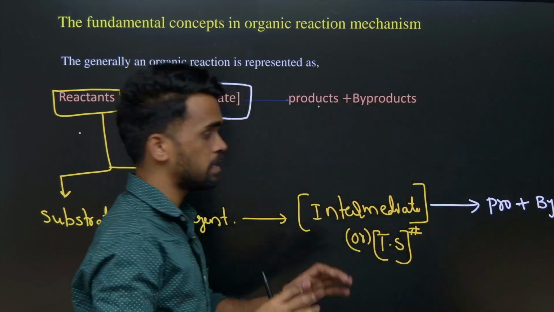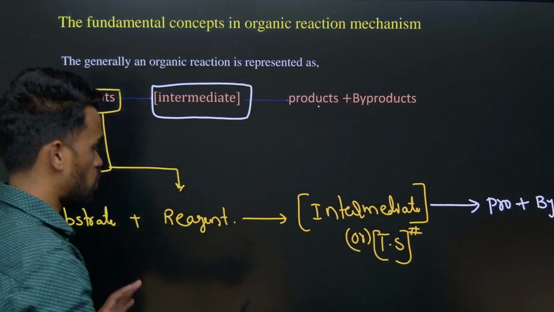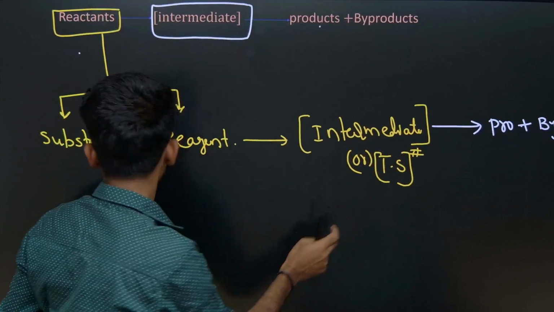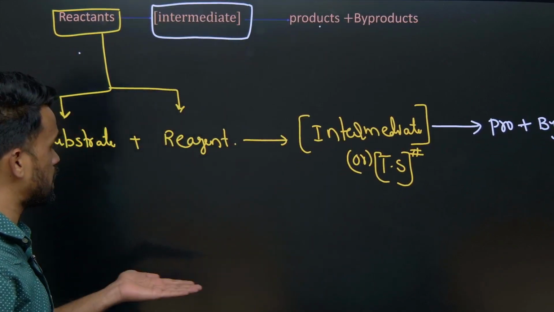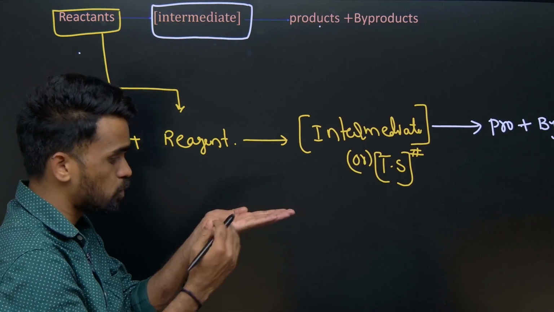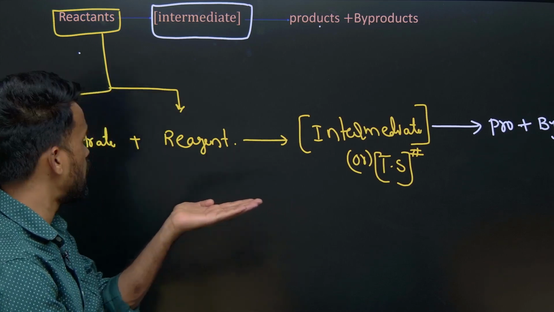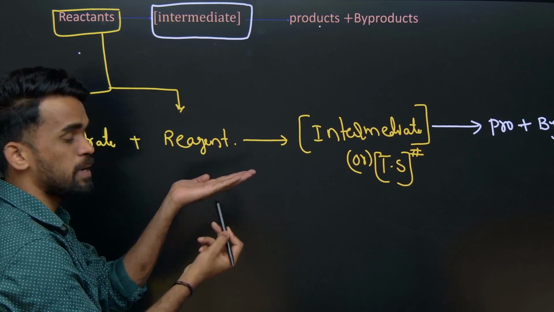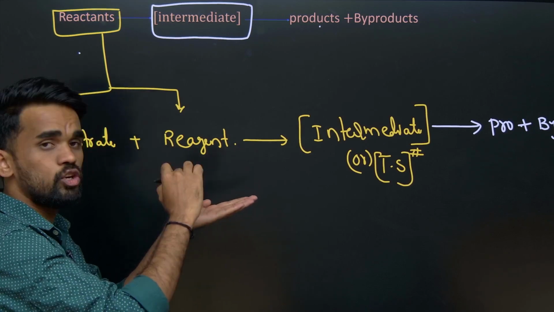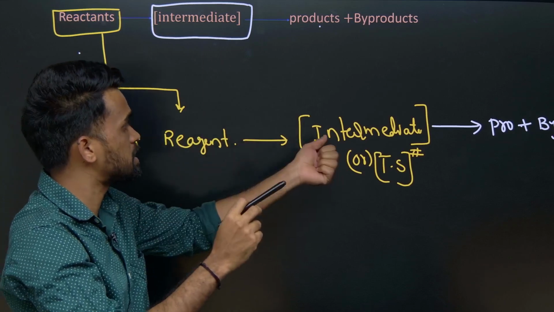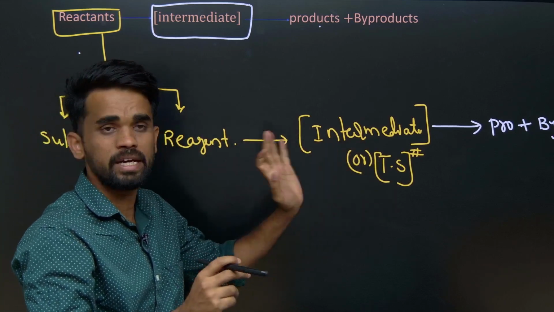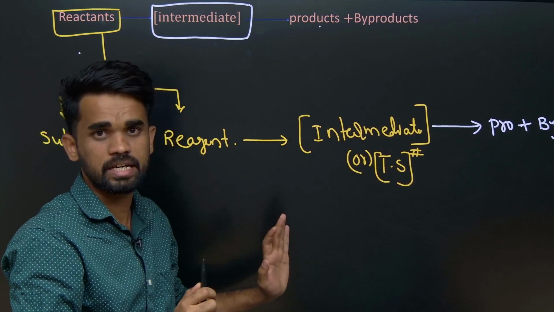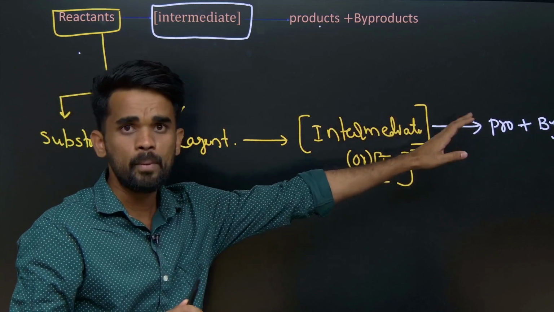So the substrate is a reacting species which provides the reactive site, and the reagent attacks that reactive site. Therefore a new bond forms, resulting in an intermediate or a transition state, which finally converts into product.